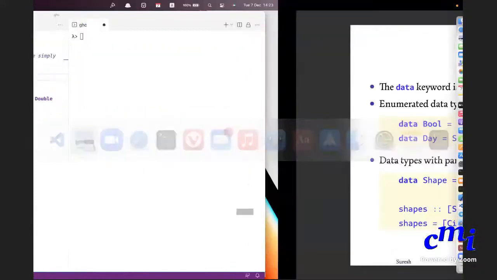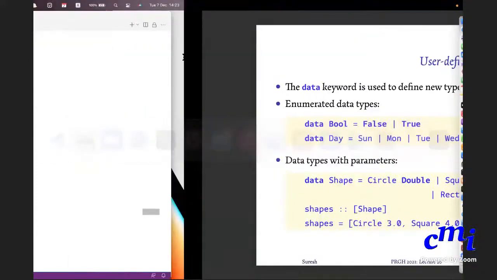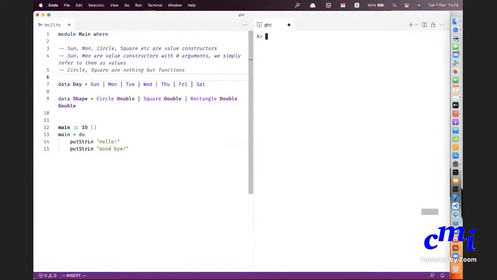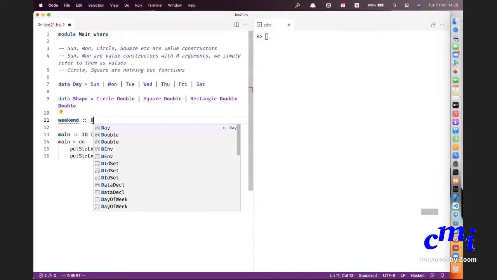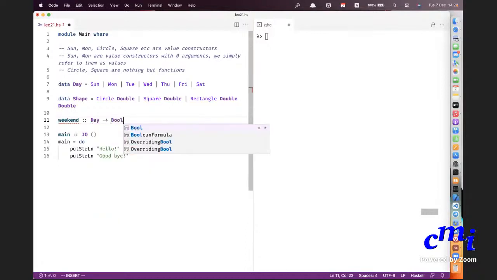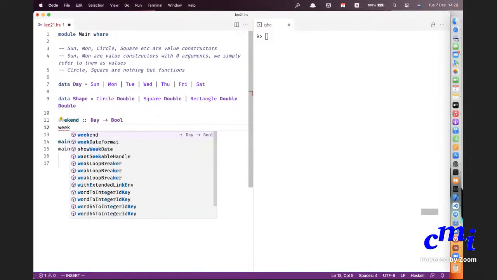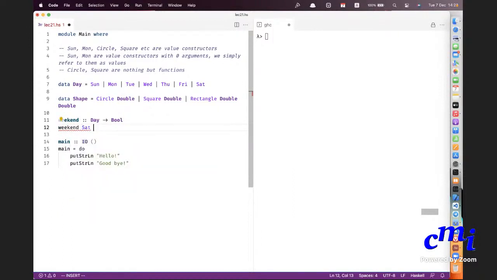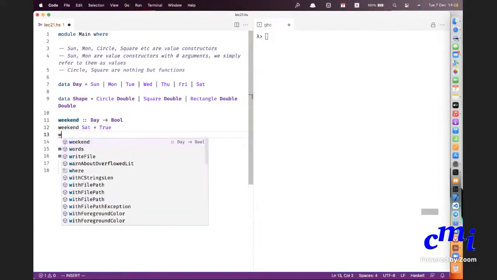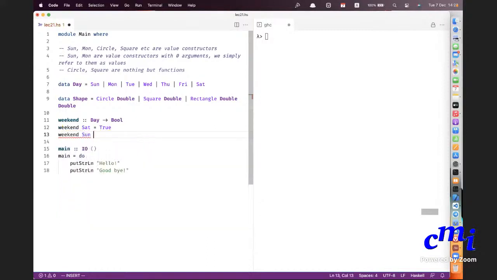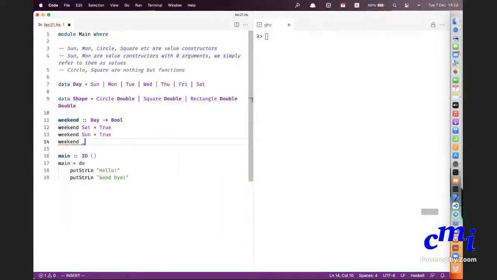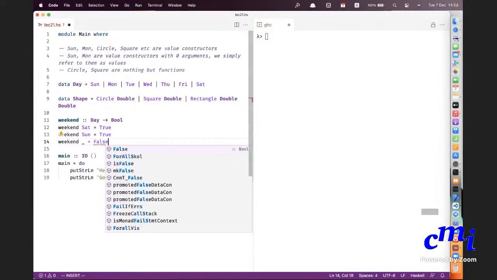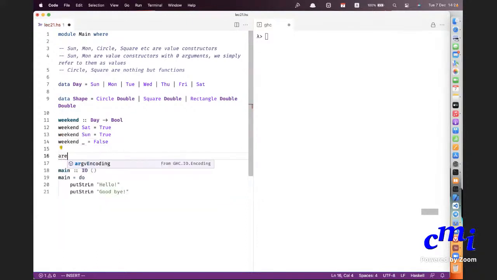But even without show, you can actually write functions. Here I have a function, weekend. It's a function from day to bool. Weekend of Saturday equals true. Weekend of Sunday equals true. Weekend of anything else is false. Similarly, area, shape to double.